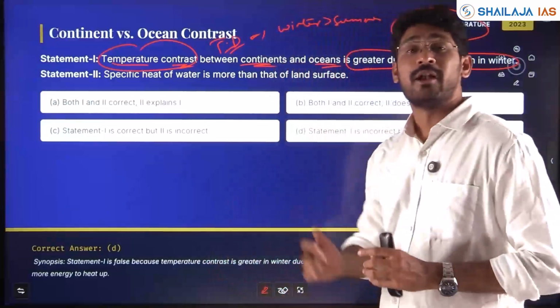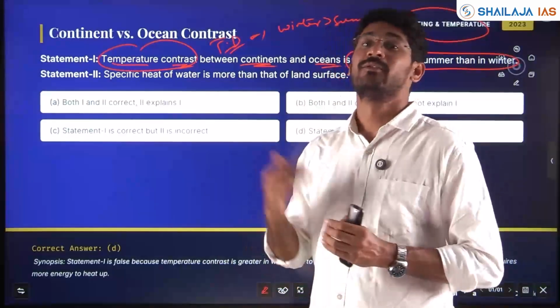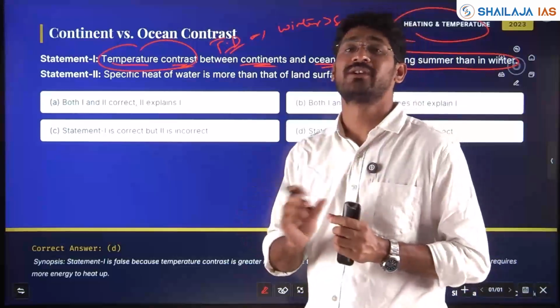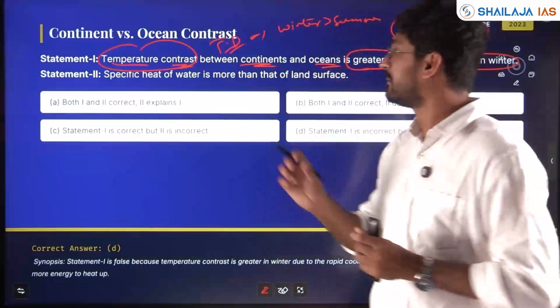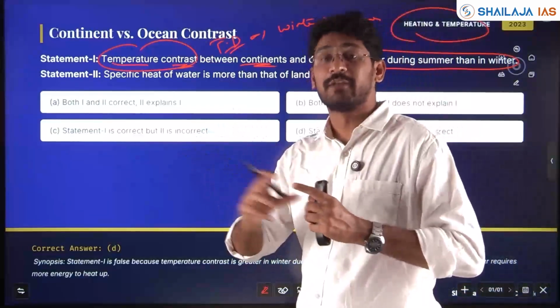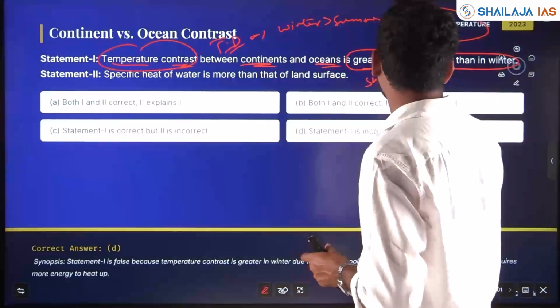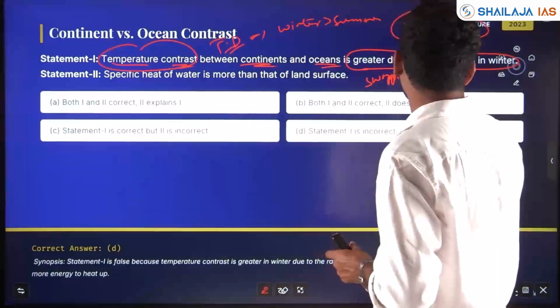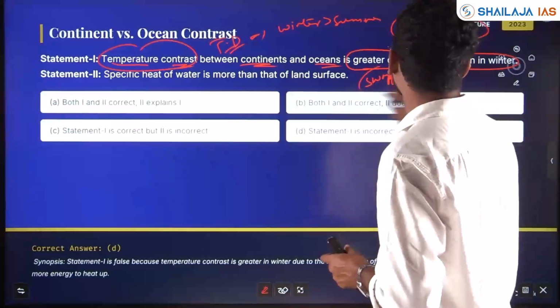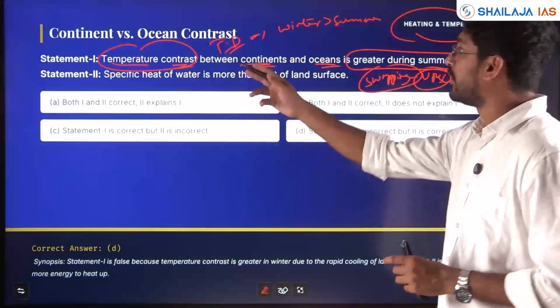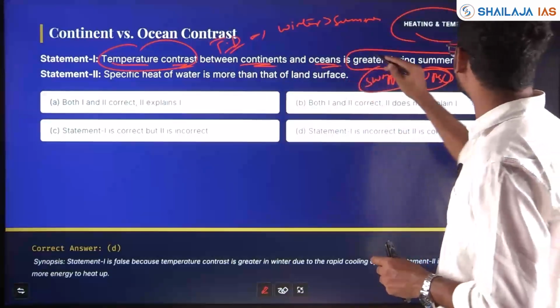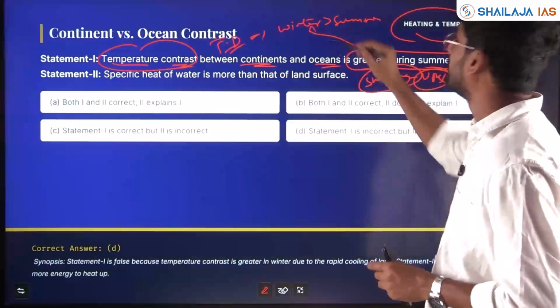In winter, land cools very fast compared to ocean. So in summer, land and ocean temperature difference might be the same, but in winter, the difference gets very large. So typical swapping trap of UPSC, my friends, which I already told you, given here.